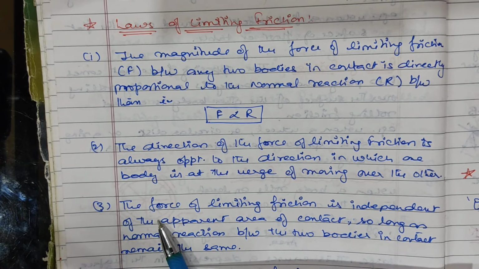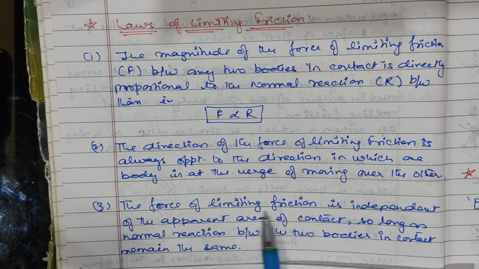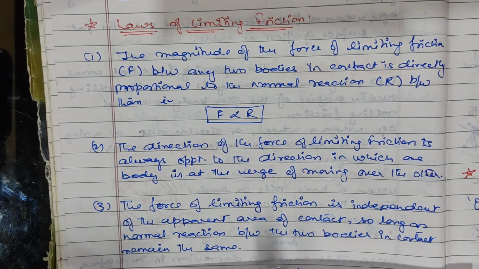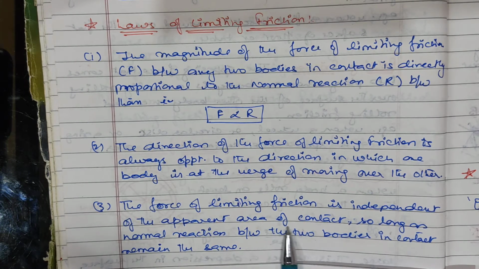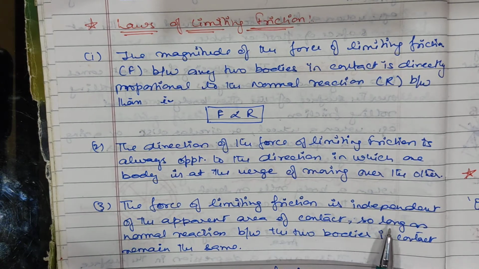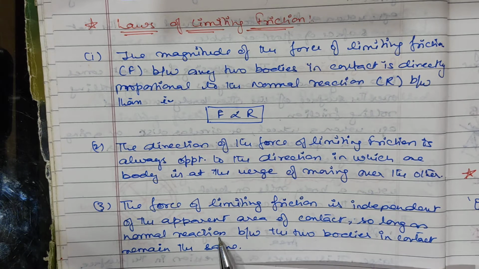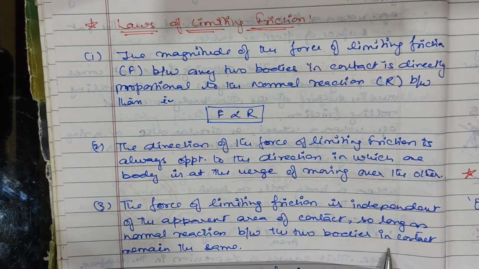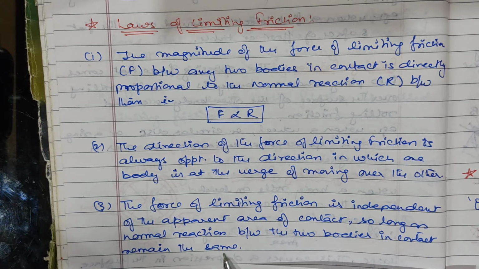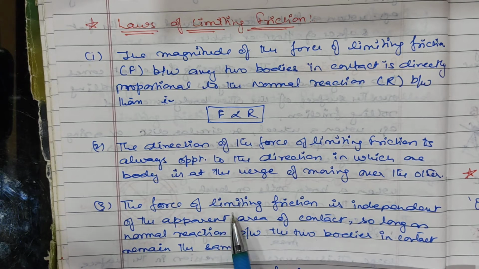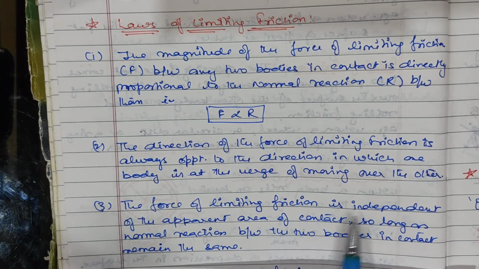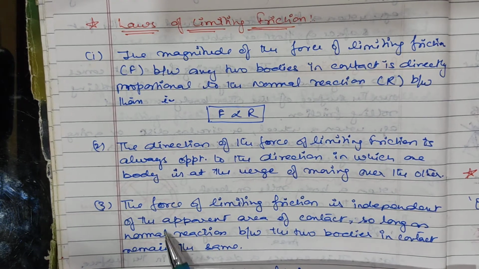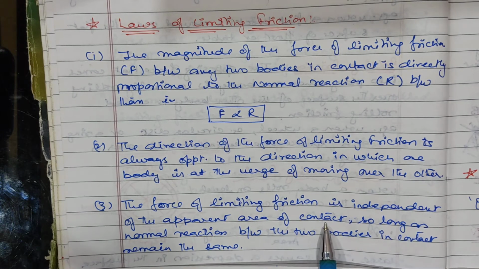The third law of limiting friction states that the force of limiting friction is independent of the apparent area of contact, so long as the normal reaction between the two bodies in contact remains the same. So the force of limiting friction is independent of the apparent area of contact.